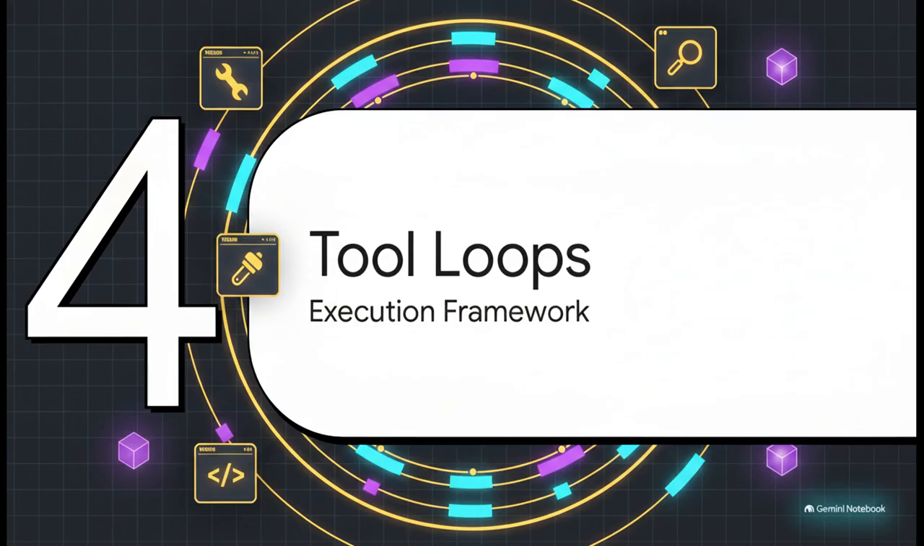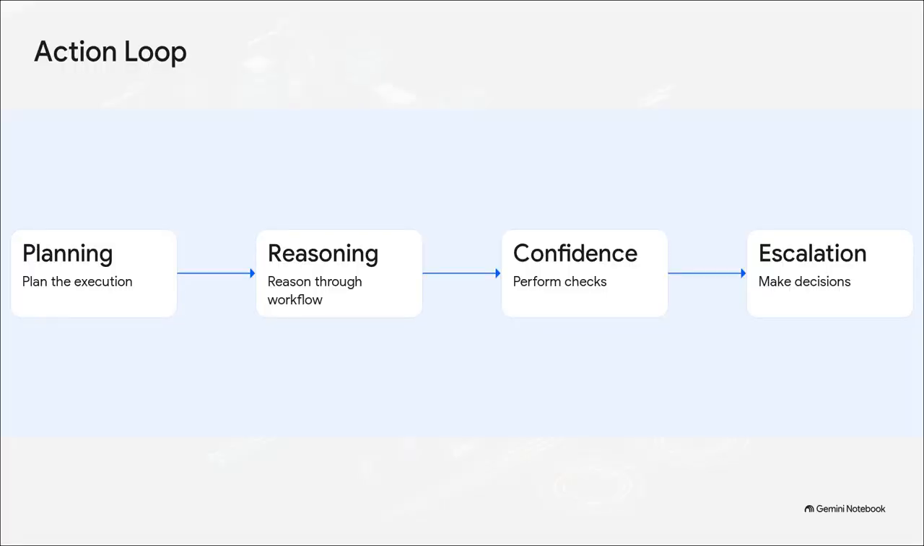All right, Part 4, Tool Loops and Execution. Let's talk about orchestration and context garbage collection. The agent orchestrator doesn't just blindly fire off an API call. It runs a tight loop. Think ReAct or plan-and-execute paradigms. Step 1, plan the execution based on that enriched context. Step 2, reason through the workflow.